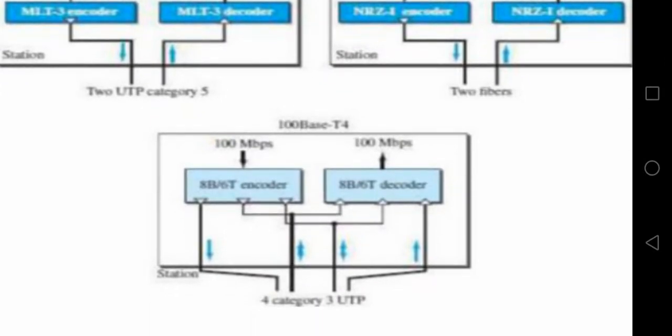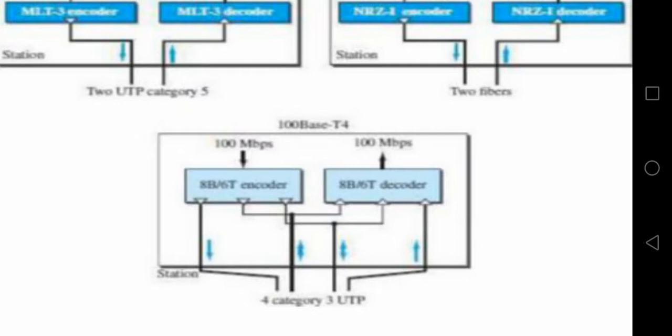Again, here the name itself suggests T4, which means it is going to use 4 wires of the type twisted pair. Now, if we use 4 wires and the same above encoding schemes like MLT3 encoders, NRZ encoders, 4B or 5B encoders, then what happens? 2 wires are used for sending purpose and 2 wires are used for receiving purpose, where each wire will carry 500 Mbps, which crosses the limit.